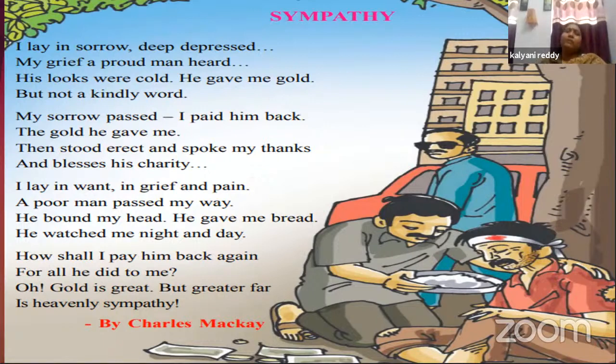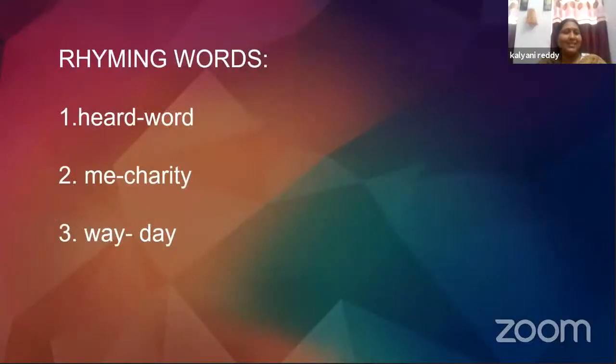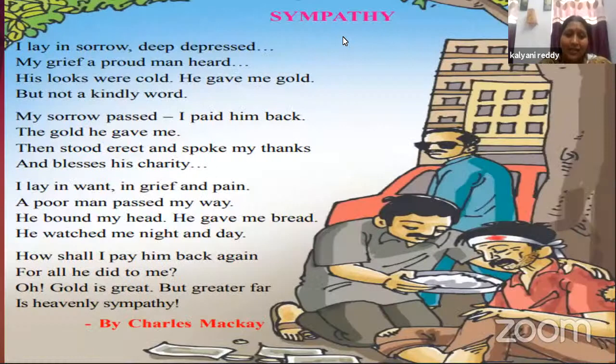Right? Now take a look at the poem once again, children. Do you find any rhyming words here? Well, I find a lot of rhyming words. Take a look at them. Yes. Heard, word, me, charity, way, day. If you see, the last word in the second line and the last word in the fourth line are rhyming. And again, me with charity, way with day, and me with sympathy.